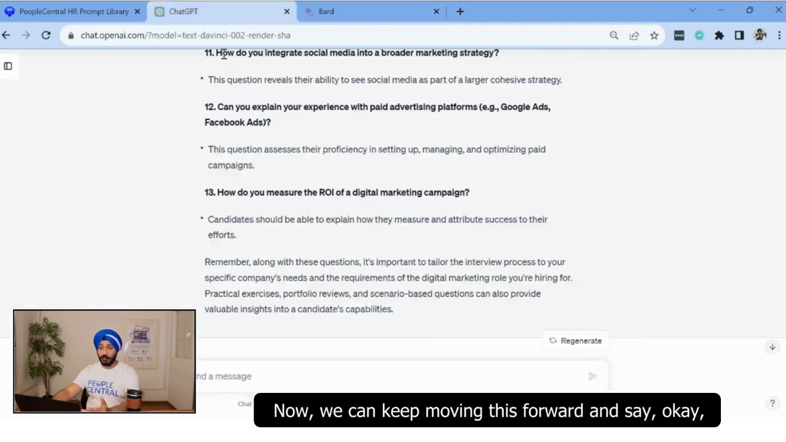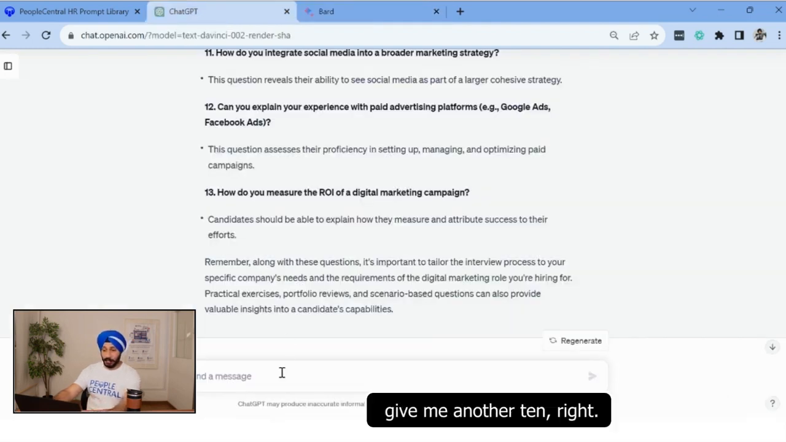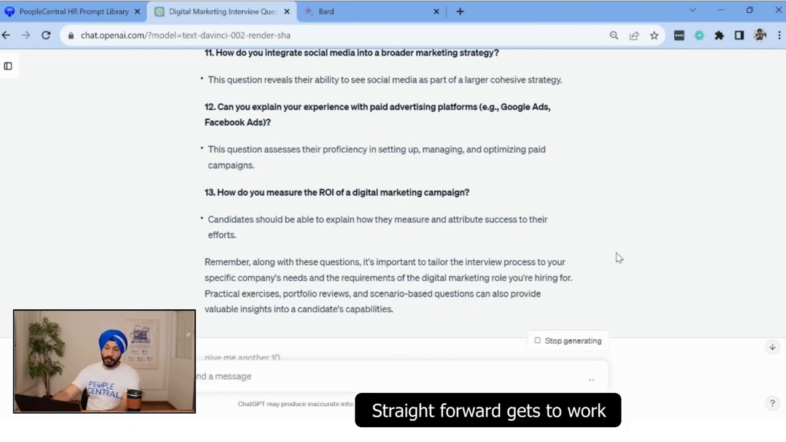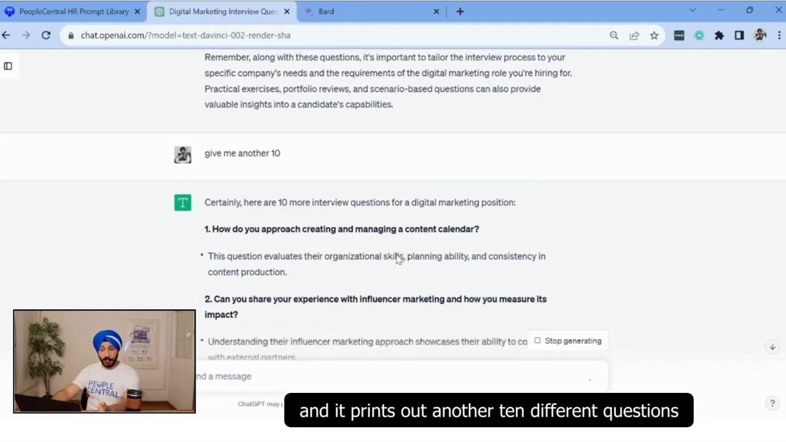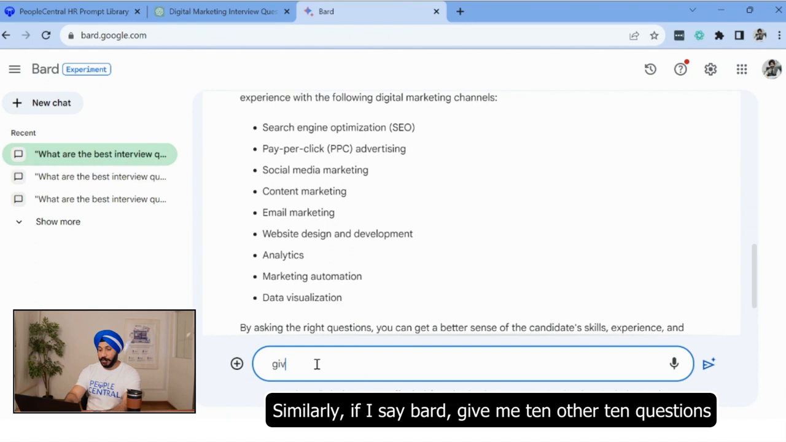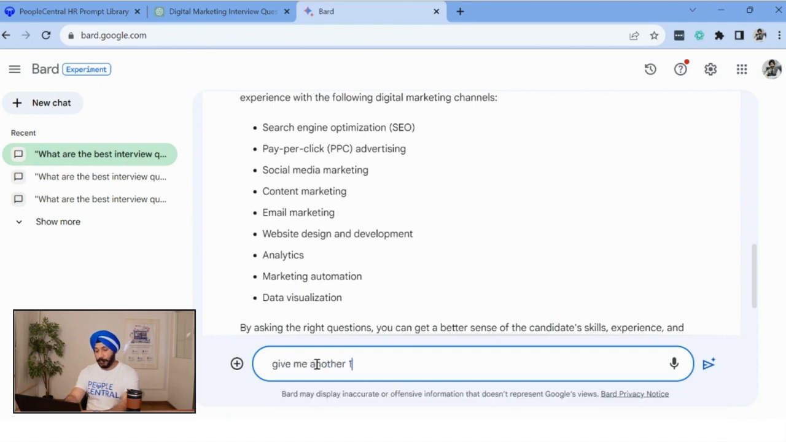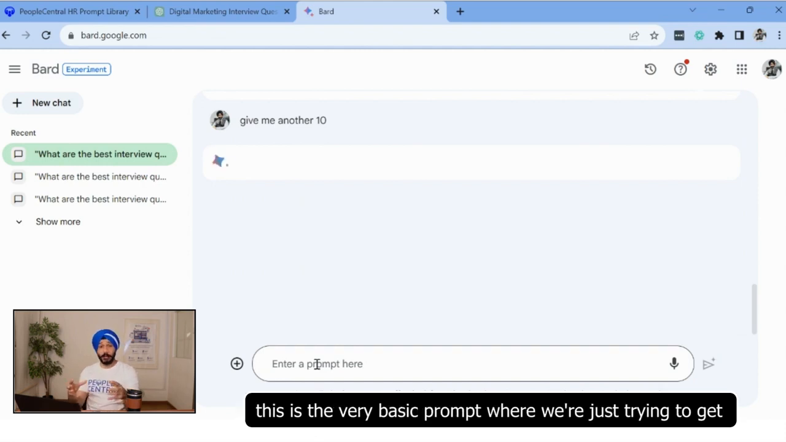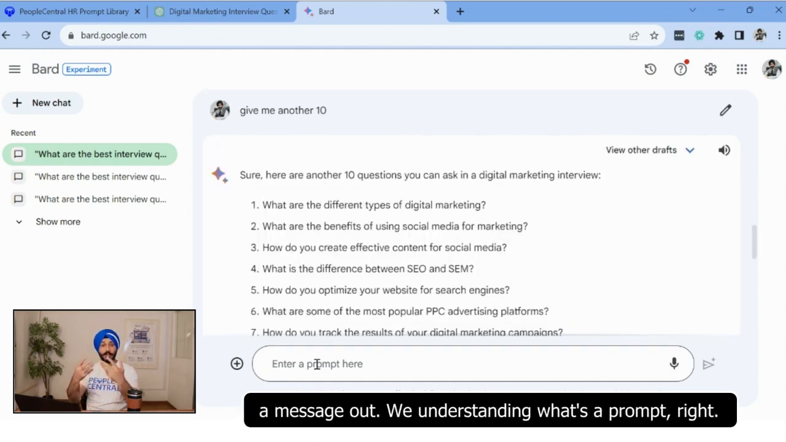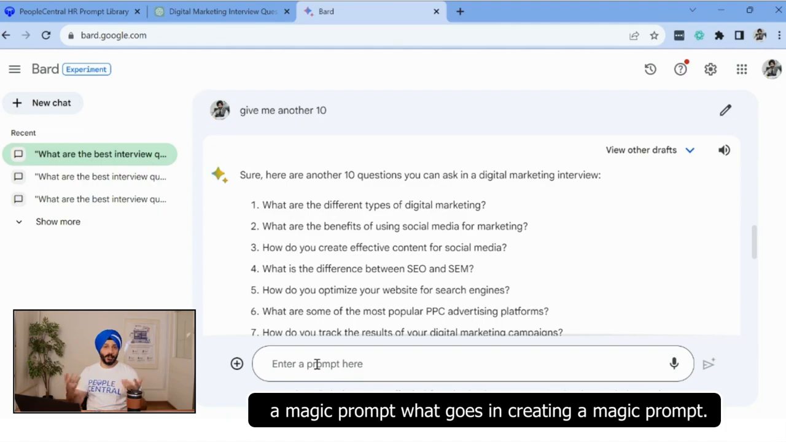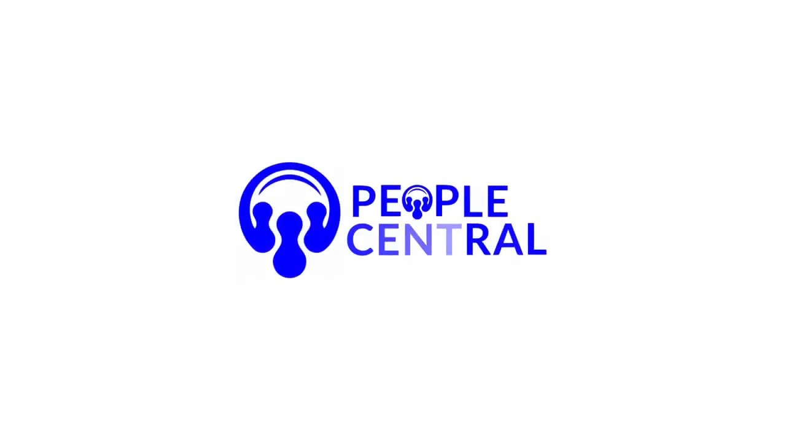Now we can keep moving this forward and say, okay, give me another 10. It straight away gets to work and prints out another 10 different questions and the explanation. Similarly, if I say to Bard, give me 10 other questions, it starts doing the same thing. This is the very basic prompt where we're just trying to get a message out. We understand what's a prompt. In the next lesson we'll start learning about a magic prompt. What goes into creating a magic prompt?